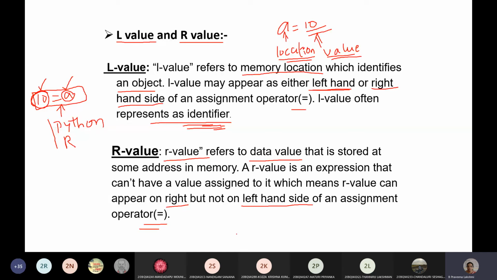Okay, so the L value is at the left of the assignment operator and the R value is at the right of the assignment operator. Okay, then you need to give the example. In an expression, you need to write which one is the L value and which one is the R value. This is the L value, a variable location. Whenever you are writing the R value, you need to specify that. a plus b is the R value, which gives the addition result.